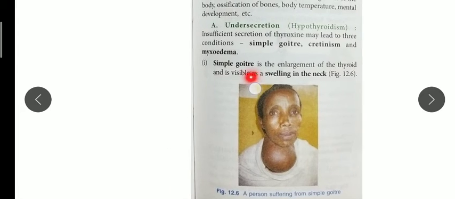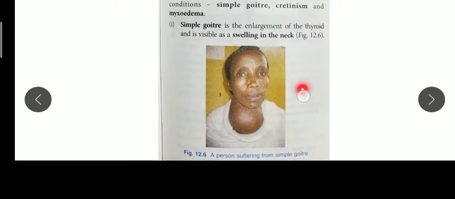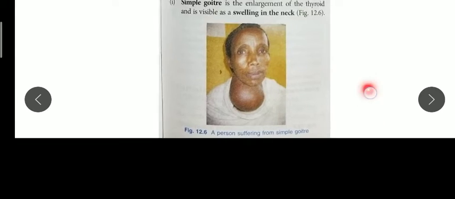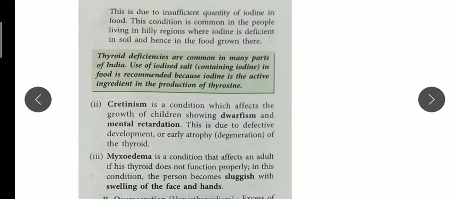Simple goiter is the enlargement of the thyroid gland. The thyroid gland becomes swollen, and you can see the picture, swelling of the neck. As I said, it occurs due to deficiency of iodine, and it is mostly common in hilly areas where the soil is deficient in iodine. These are a few basic things you know from the lower classes, children.